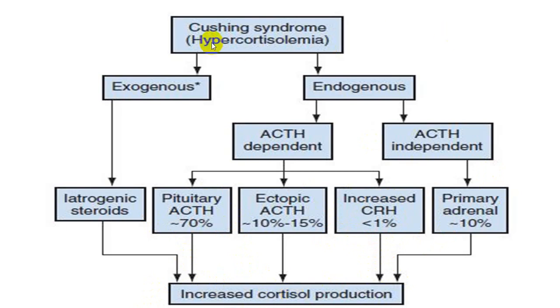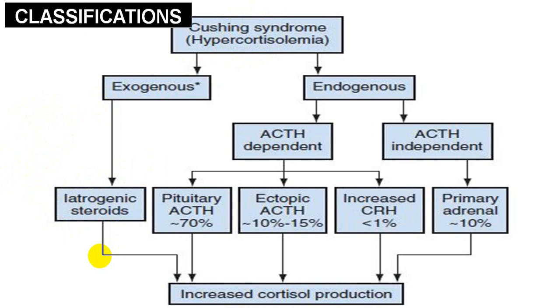So basically it is divided into two big groups, exogenous and endogenous. Endogenous you can divide into ACTH dependent, which can be pituitary or hypothalamic tumor, or non-pituitary, non-hypothalamic tumors which are secreting ACTH. And adrenal tumors which produce excess cortisol are ACTH independent tumors. And when it is given from outside, when the person is on long term large dose steroid treatment, that will again lead to hypercortisolism, which we call iatrogenic Cushing syndrome.